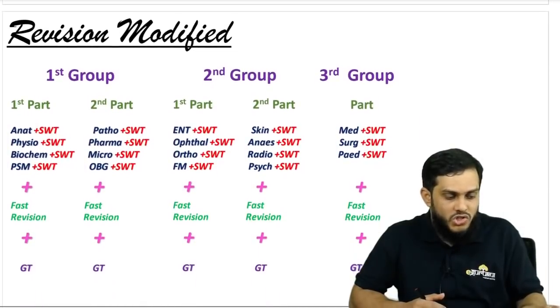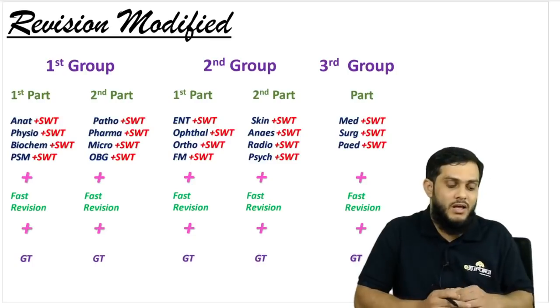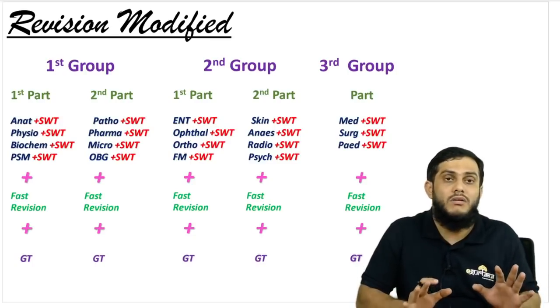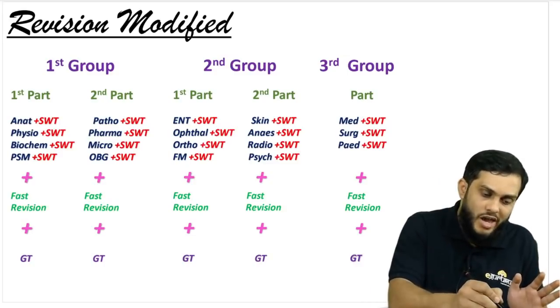If you have watched the previous NKP, that is NKP 11, they have explained the detail about the revision modified, what we have modified.